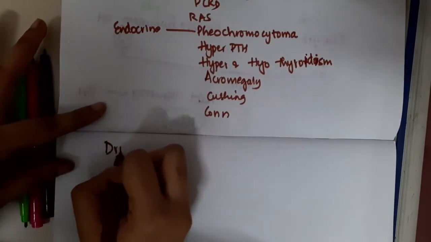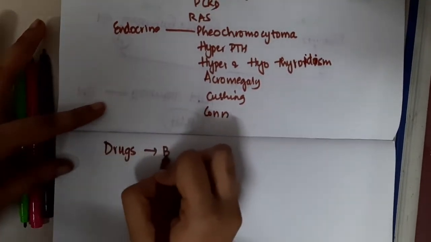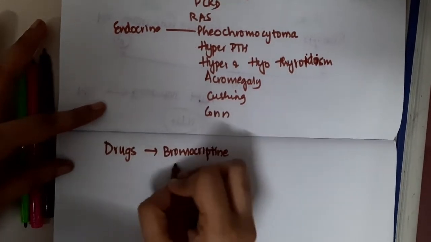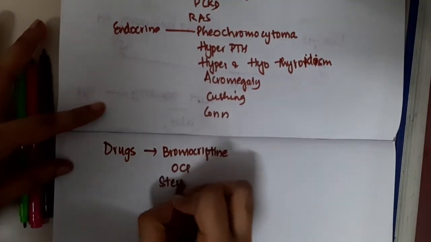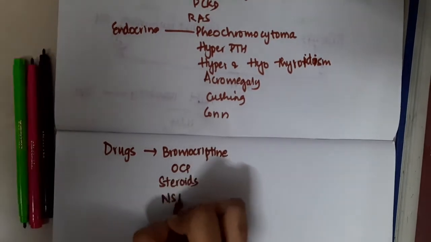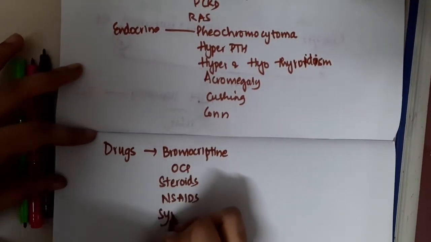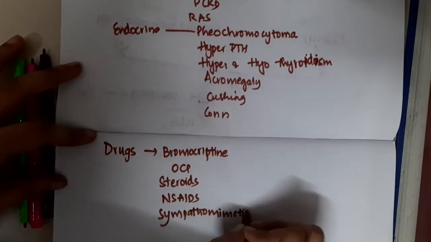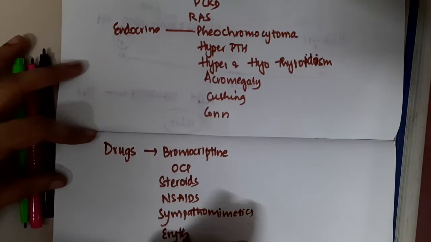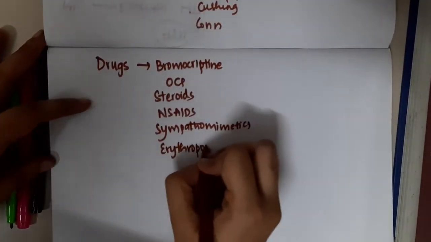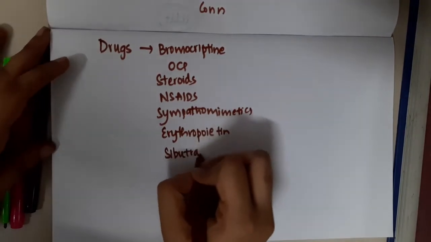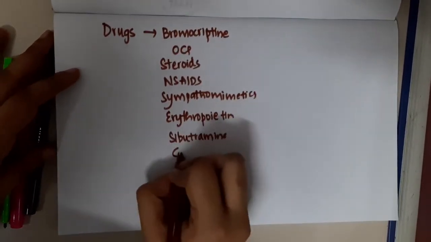Then even some drugs will also cause secondary hypertension. Drugs causing secondary hypertension include bromocriptine, OCPs, steroids, NSAIDs, sympathomimetics, erythropoietin, sibutramine and cyclosporine.